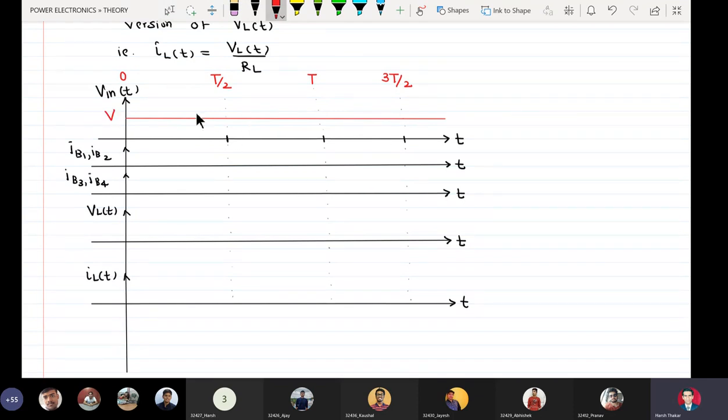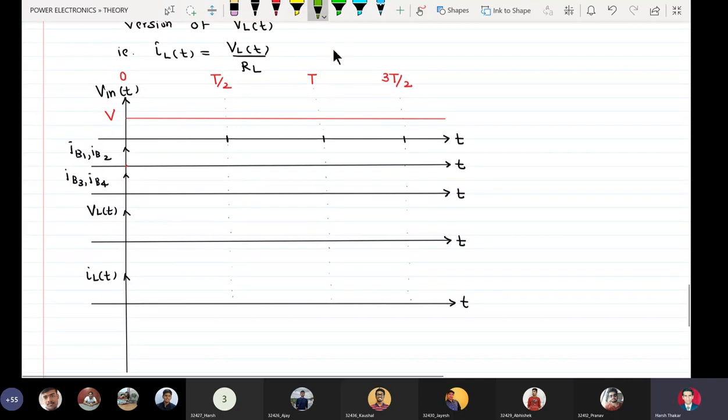Now, as I told you that IB1, IB2, so Q1 and Q2 are supposed to remain on from 0 to T by 2 and off from T by 2 to T. So IB1 and IB2 will exist from 0 to T by 2 and not exist from T by 2 to T. Similarly, for obtaining the load voltage equal to minus V in the interval T by 2 to T, Q3, Q4 should be on. So IB3, IB4 will be existing from T by 2 to T and not from 0 to T by 2.